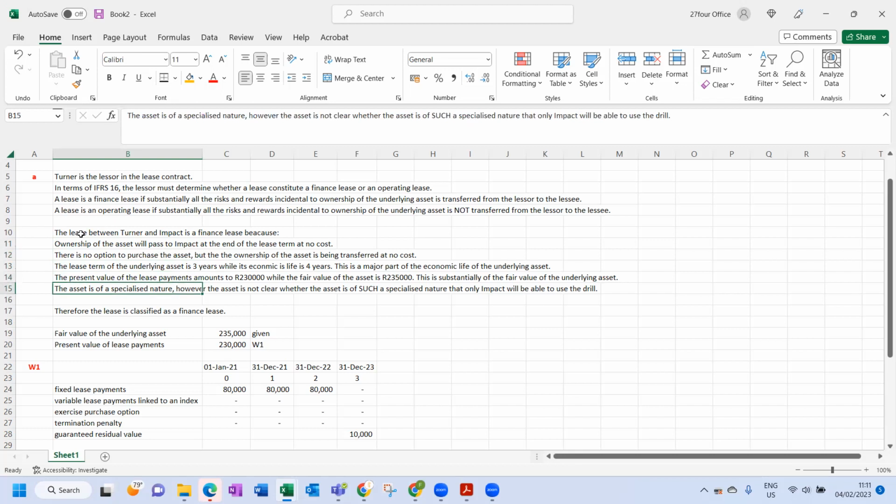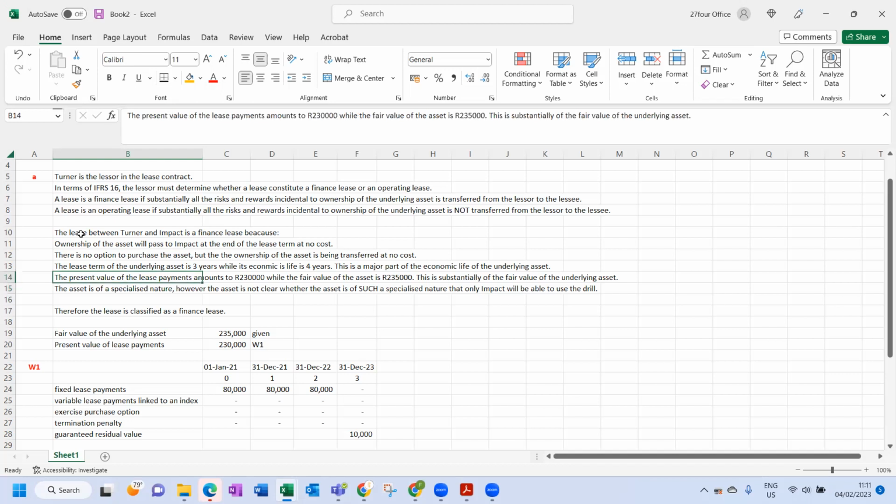Okay, and then they say the asset is of a specialized nature. In this case, the asset is of a specialized nature. But is it so specialized that only Impact can use it? Well, we don't know from the question. So that is why I'm telling them that it is specialized, but it's not clear whether or not it is so specialized that only Impact can use it. Because I would think almost any company in this industry would be able to use that drilling equipment. So perhaps it is not so specialized that only Impact can use it.